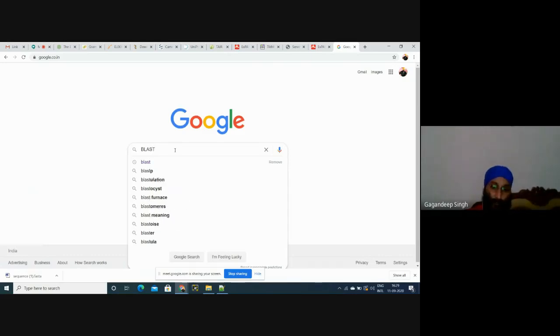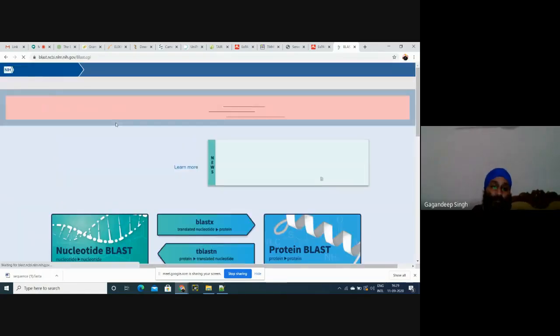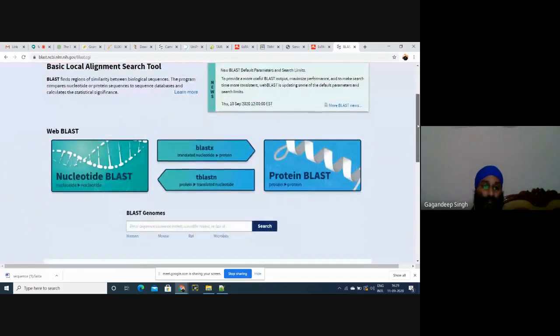Everybody is aware of this BLAST? There are 5 types of BLAST that I'll teach you: BLASTN, BLASTP, then TBLASTN, and others. There are some other BLASTs as well. I'll teach you in my class. But what is the function of this BLAST? Nucleotide BLAST is used when you are selecting a nucleotide sequence for functional analysis. BLASTX is when you translate the nucleotide and compare with protein, then TBLASTN, and then protein BLAST. Currently I'm selecting this protein BLAST. Okay.